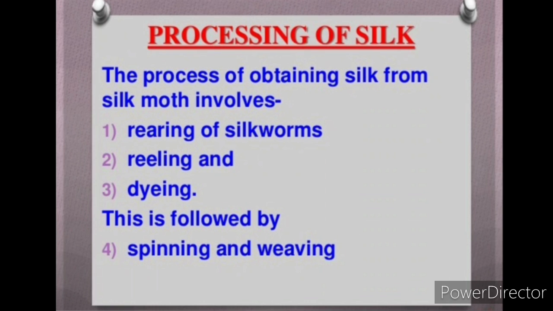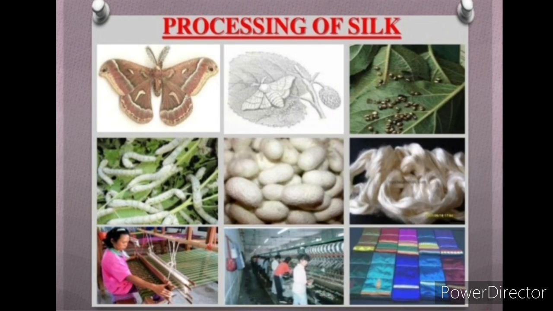Processing of silk. Processing of silk also involves the following steps: rearing of silkworms, reeling, and dyeing, followed by spinning and weaving. In this figure you can easily see the steps showing how the silk is formed.